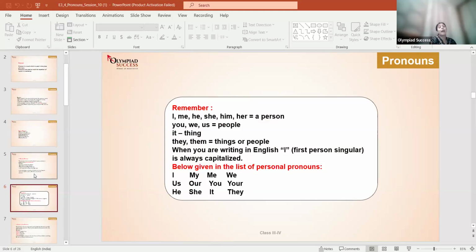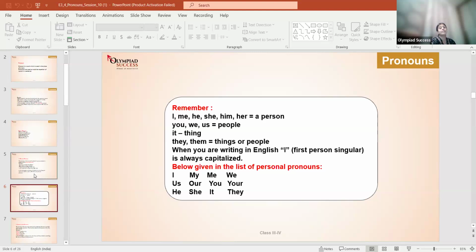Now listen. I, me, he, she, him, her are used for a single person, when we talk about a singular person. You, we, us when we talk about people. It is used when we talk about a thing. They, them is used when we talk about things or people. When you are writing in English, first person singular is always capital, right?